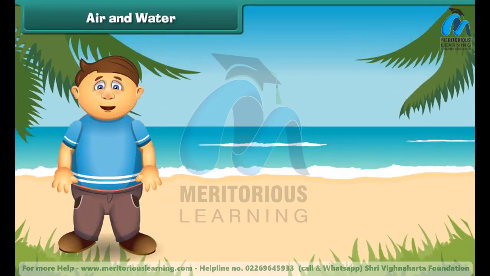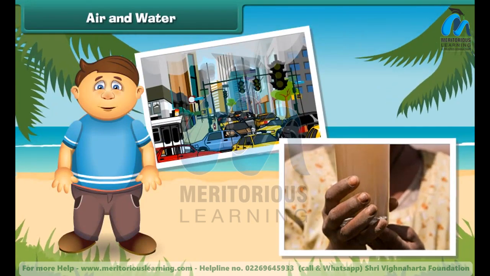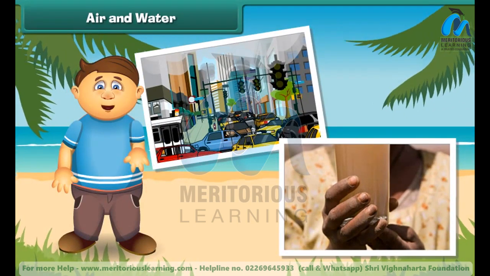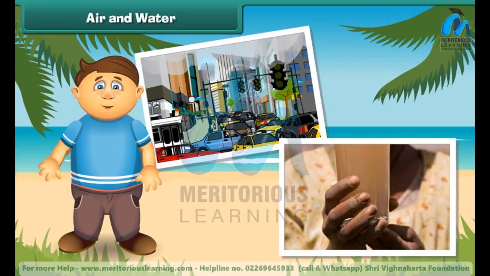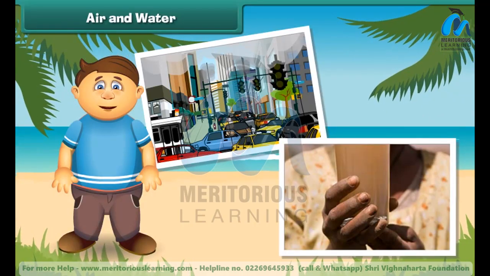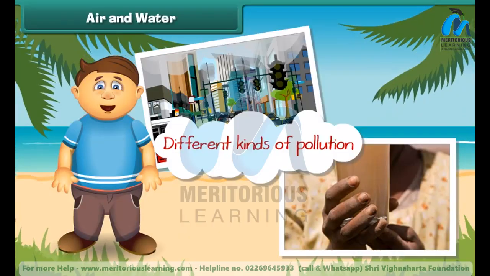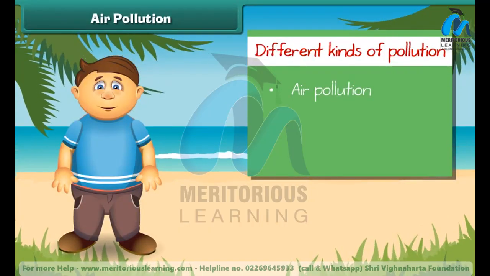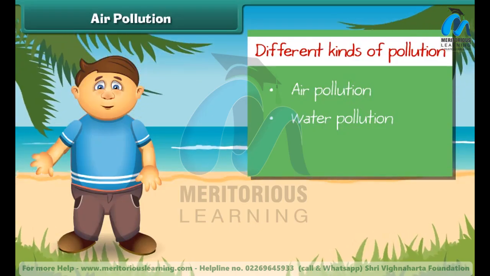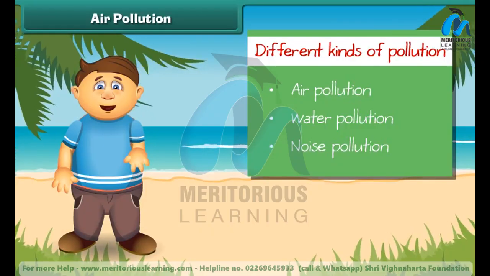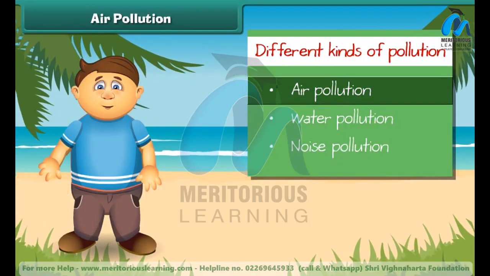Friends, as we all know that air and water mainly support life on the earth. But now these two are getting dirty day by day. As a result, there is no fresh air to breathe and clean water to drink. So let us discuss in detail different kinds of pollution. Actually, pollution is mainly of three types: air pollution, water pollution, and noise pollution. At first, let's know about the air pollution in detail.